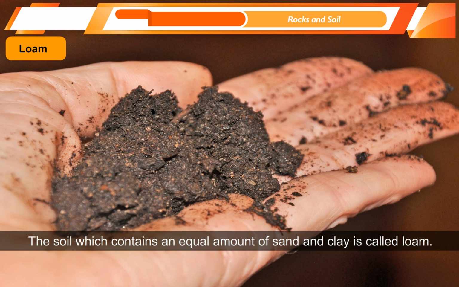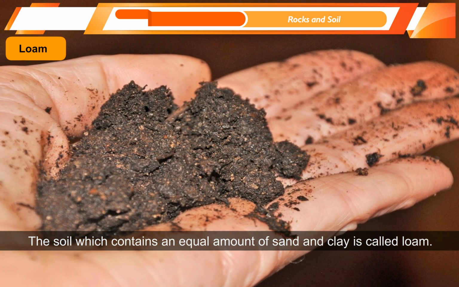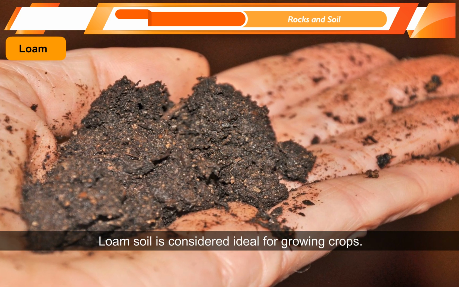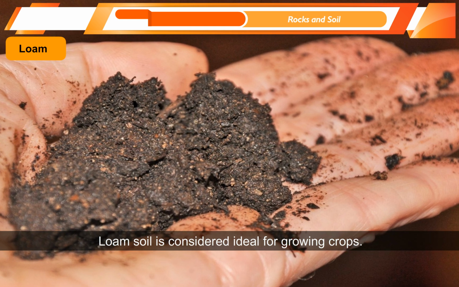Loam. The soil which contains an equal amount of sand and clay is called loam. It can hold enough amounts of water and air. Loam soil is considered ideal for growing crops.